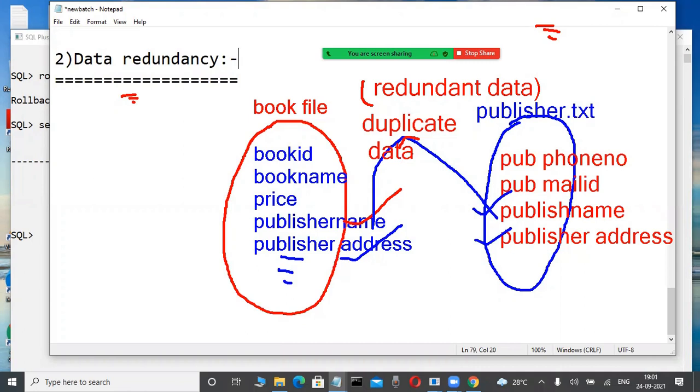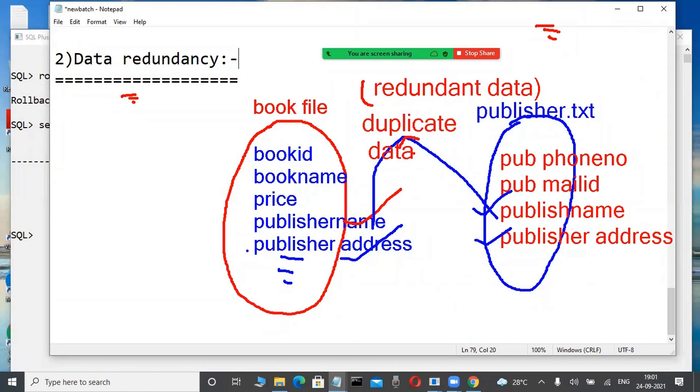Yes, duplicate data is the biggest problem. No, absolutely no. In our databases also duplicate data is there as a feature. But what is the difference? What is the problem in the flat file approach? Duplicate data is not the biggest problem. Another problem is there. What is that? Concentrate here, very easily understandable.